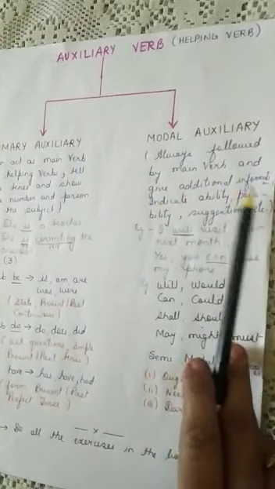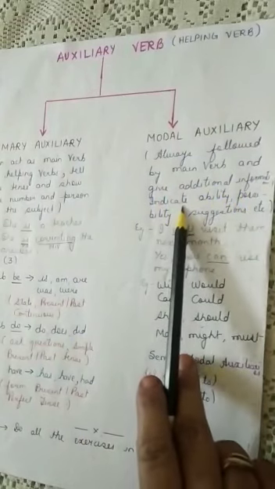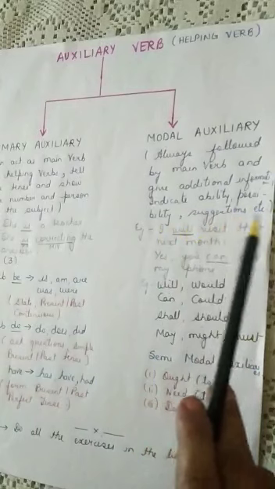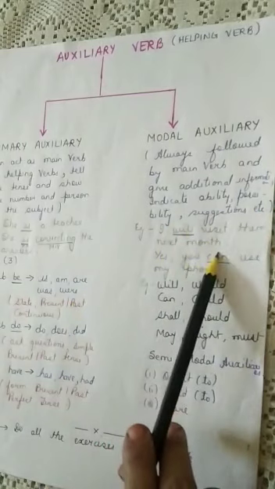Now coming to modal auxiliaries. Modal auxiliaries are always followed by a main verb and they give additional information. They indicate ability, possibility, suggestions, etc. Example, I will visit them next month.